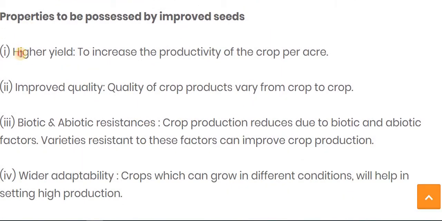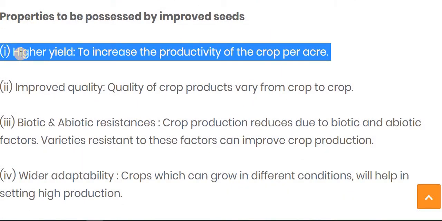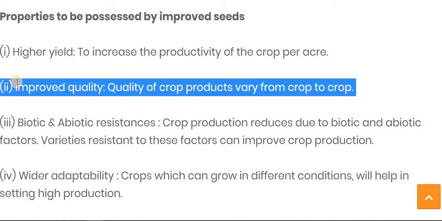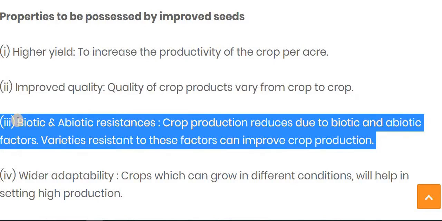The first one is higher yield, that means to increase the productivity of the crop per acre. The second one is improved quality, meaning the quality of crop product varies from crop to crop. The third one is biotic and abiotic resistance, meaning crop production is reduced due to biotic and abiotic factors. For example, biotic factors mean insects or any disease caused by a living organism.